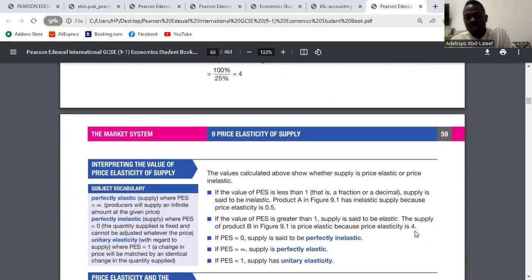Yes or no? Yes. So if your PES is 0, it means perfectly inelastic. If it goes to infinity, it means perfectly elastic, like maybe 4, 5, 7, 10. It's perfectly elastic. If it is 1, it is unitary. Clear? Yes. 1 or minus 1? No, 1 for PES is 1. For PED, maybe minus 1 is unitary. Is it clear? Yes. So we move on.